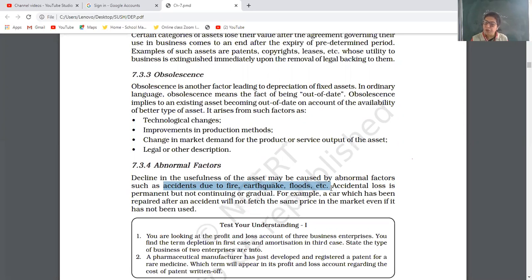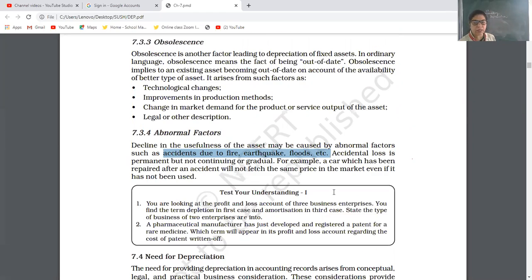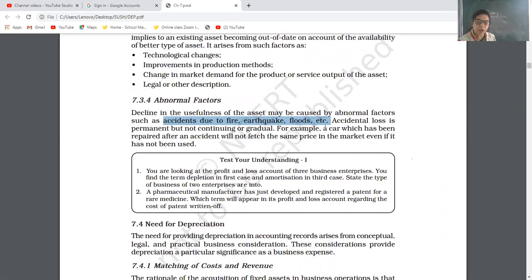See, earthquake, flood, natural calamity, which are not pre-declared, pre-forecast, pre-estimated, are known as abnormal. So generally depreciation is a normal reason, but depreciation can occur due to abnormal reasons also, due to fire, earthquake, flood, etc. For example, note down, a car which has been repaired after an accident will not fetch the same price in the market, even if it has not been used. Just now I gave you the example of my car.